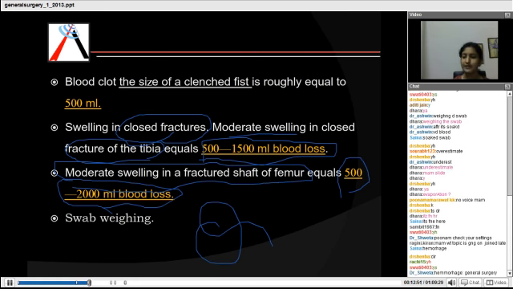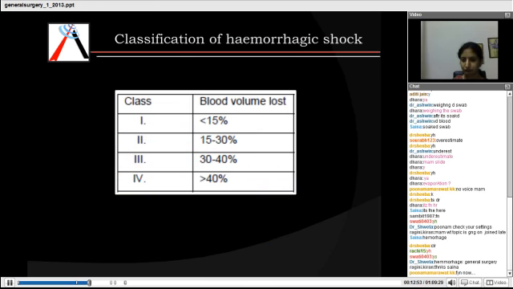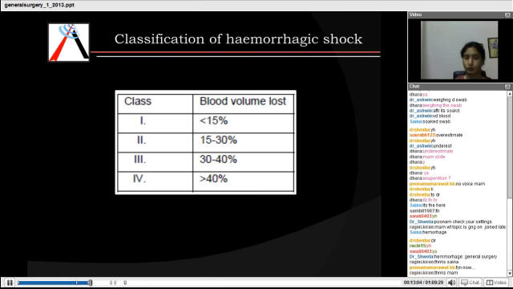Okay. Next is another classification of hemorrhagic shock, which actually is not a classification, but an MCQ has been asked from this, so you make a classification this way. When 15% of blood is lost, it's class 1, 15 to 30 is class 2, 30 to 40 is class 3, and more than 40 is class 4. This is an important stage here. When there is less than 15 to approximately 40% of blood loss,